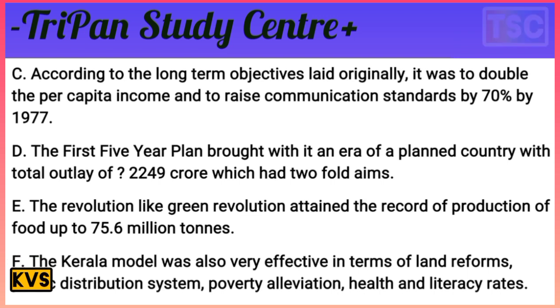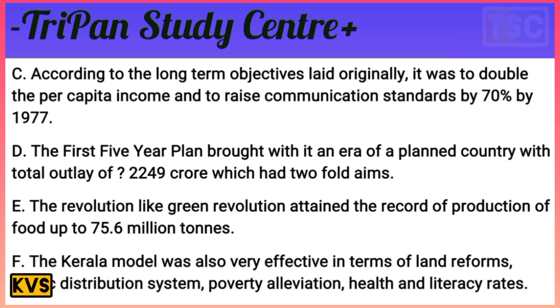The first five-year plan brought with it an era of a planned country, with a total outlay of 2249 crore, which had a twofold aim.